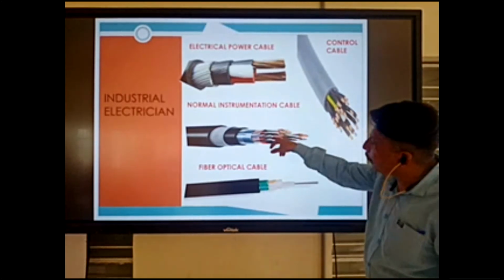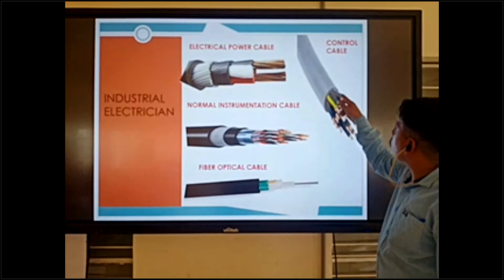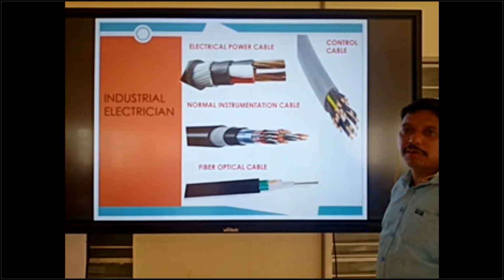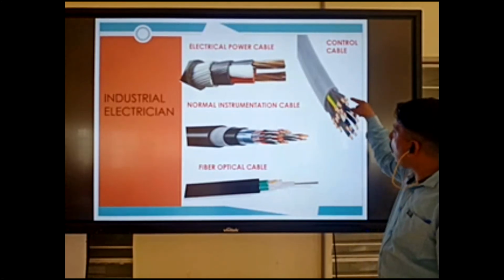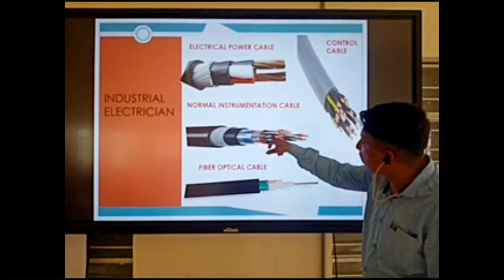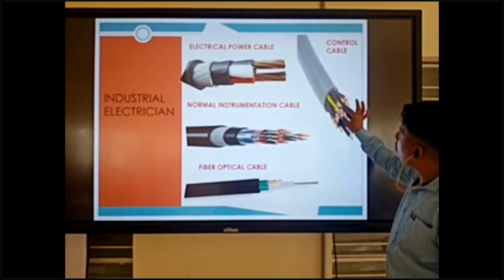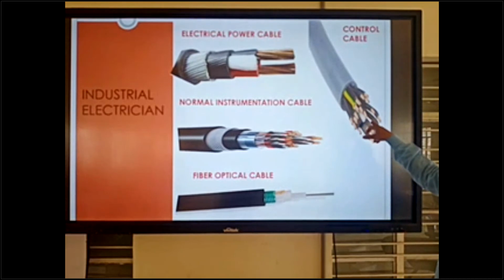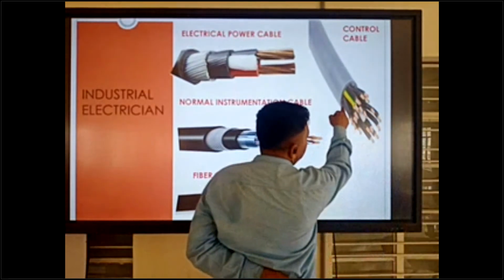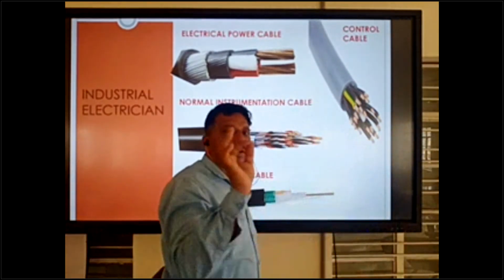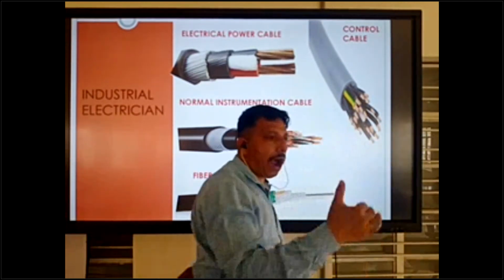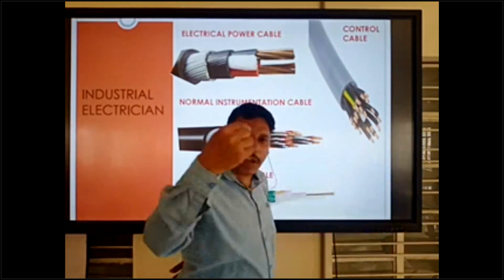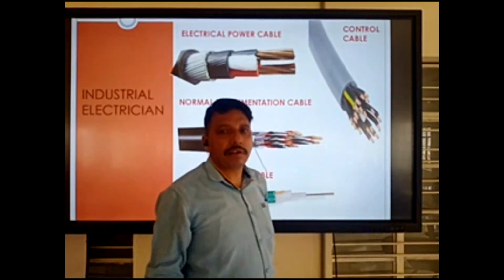They have numbers like 1, 2, 3, 4, so we can identify them easily. The numbering system is the same as before. It is not otherwise marked, but all the wires are black and inside they have the numbering system, 1, 2, 3, 4, 5, 6 like that. So you can check the number and do the termination.